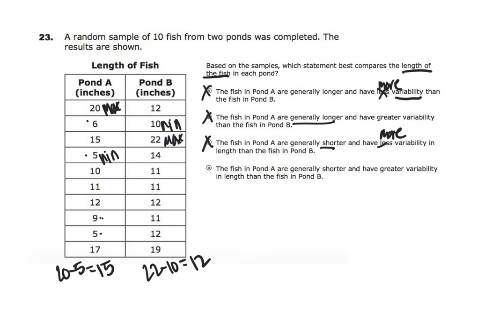And so D, they are generally shorter and have a greater variability than the length of the fish in pond B. So D is your answer.